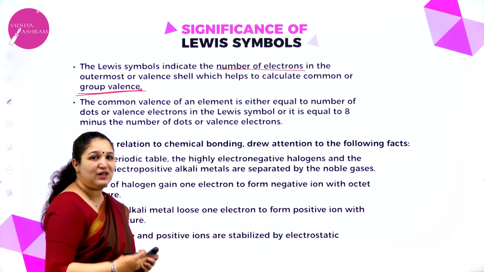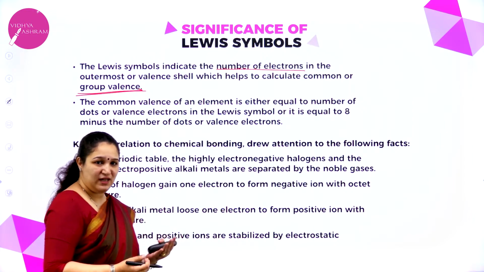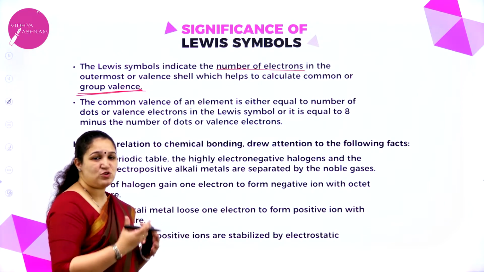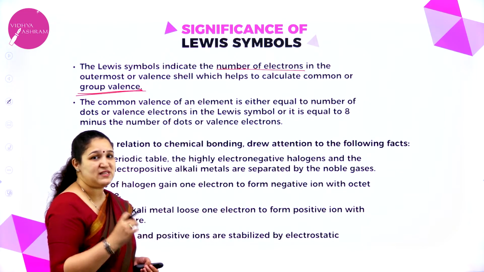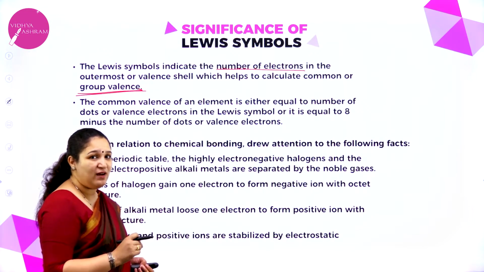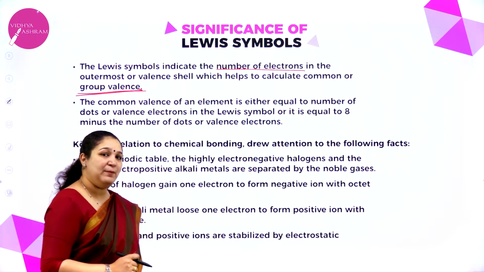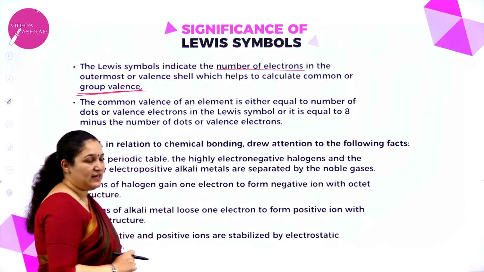For group 2, the number of valence electrons is 2. For group 13, it is 3. For group 14, it is 4. Group 15, it is 5. So it will go on increasing as we move along the period for representative elements. I have already covered this in the chapter classification of elements and periodicity in properties. Correct? So you know what are valence electrons.